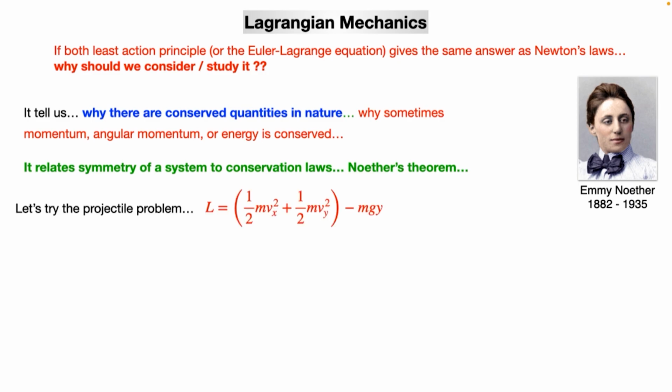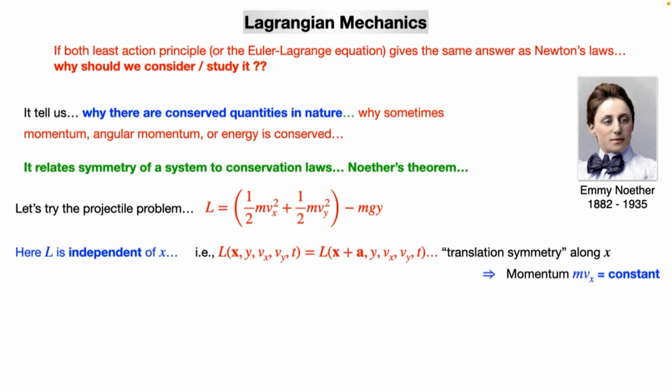For example, if we take the projectile problem, this is my Lagrangian in that case. You can see that this does not depend on the x coordinate. So the Lagrangian at position x is exactly the same if I do some translation here. So this problem has a translation symmetry along x. Automatically, it follows that there is a conservation of momentum along the x direction.